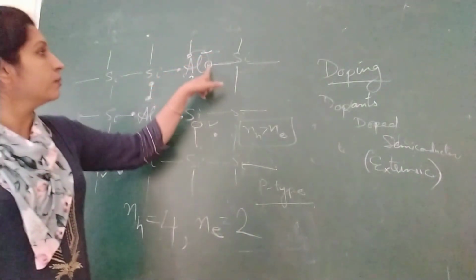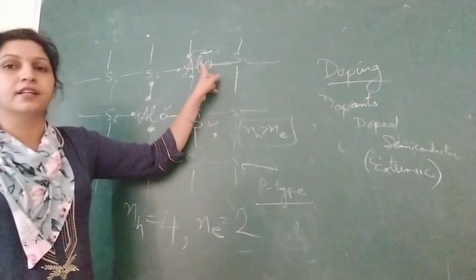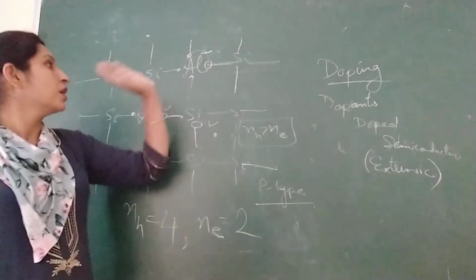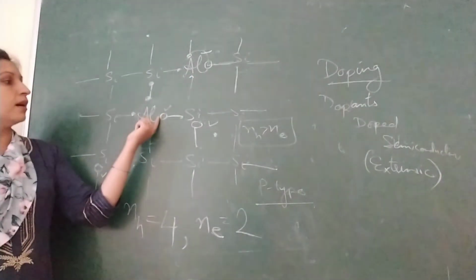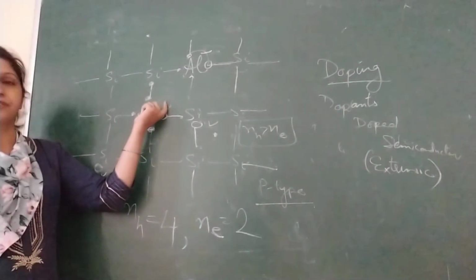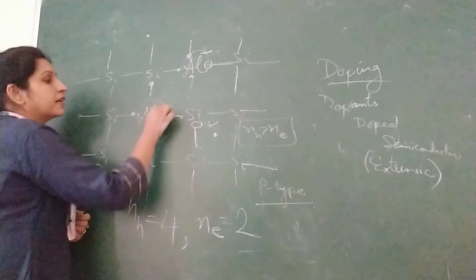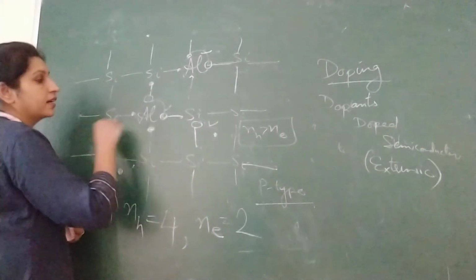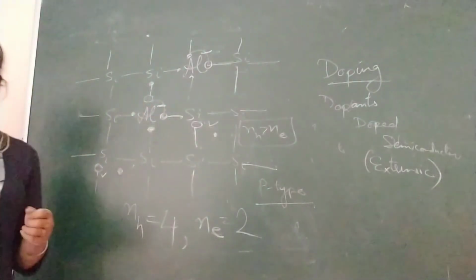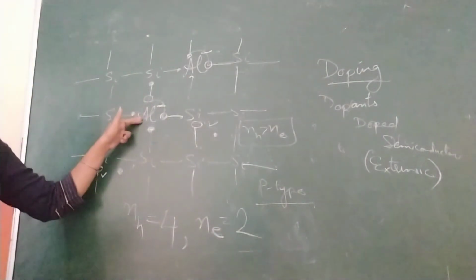So if it has taken 1 electron, the charge will be negative. So negative will balance this whole charge. Similarly here, if an electron comes over here into the hole, this aluminium will have a negative charge. See, the electron comes over here and a hole is created over here. So here aluminium has negative charge, but this hole has positive charge, so they are getting balanced.